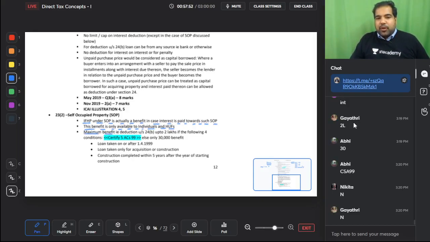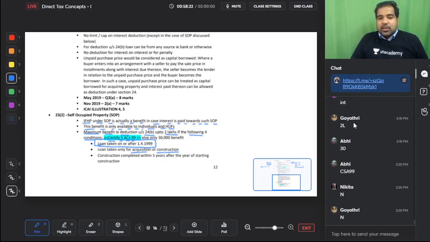The maximum benefit of deduction under 24B is up to 2 lakhs if the following 4 conditions are satisfied. Certify 5 accounts for 99. What are these? First, the loan should be taken on or after 1/4/99. Have you taken a loan for a house? Yes. From whoever you've taken, the loan should be taken after 1/4/1999. The loan should be taken only for acquisition or construction of house property. That means what can you not do? You cannot do reconstruction, renewal, repairs through that loan.